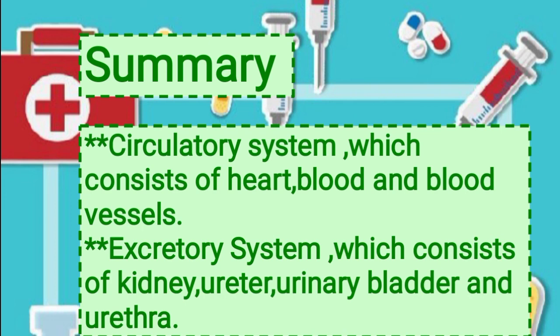And your kidneys make urine by filtering waste and extra water from your blood. The urine travels from the kidney to the bladder in two thin tubes which are called ureters. So the urinary bladder is a temporary storage for urine. And the function of this urinary bladder is to collect and store urine from the kidneys until it can be excreted out of the body.